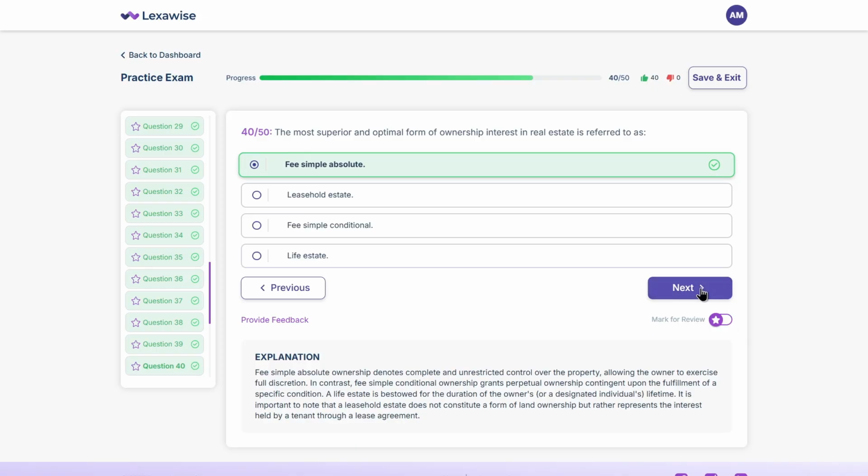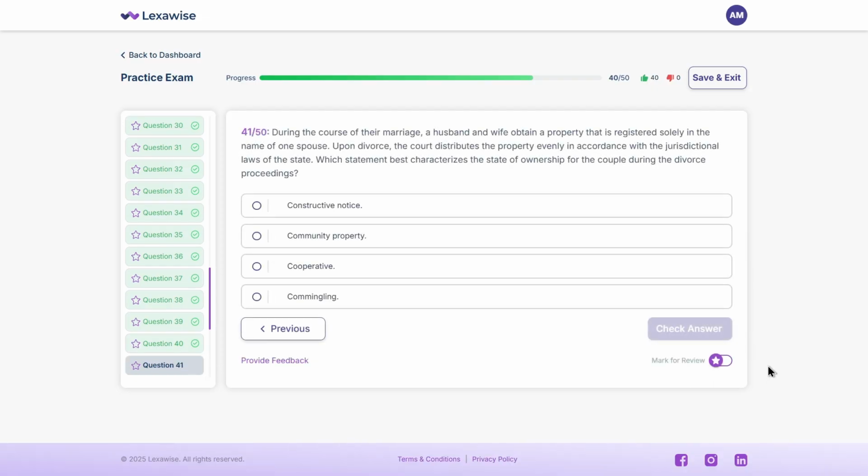Let's look at this one. During the course of their marriage, a husband and wife obtain a property that is registered solely in the name of one spouse. Upon divorce, the court distributes the property evenly in accordance with the jurisdictional laws of the state. Which statement best characterizes the state of ownership for the couple during the divorce proceedings?